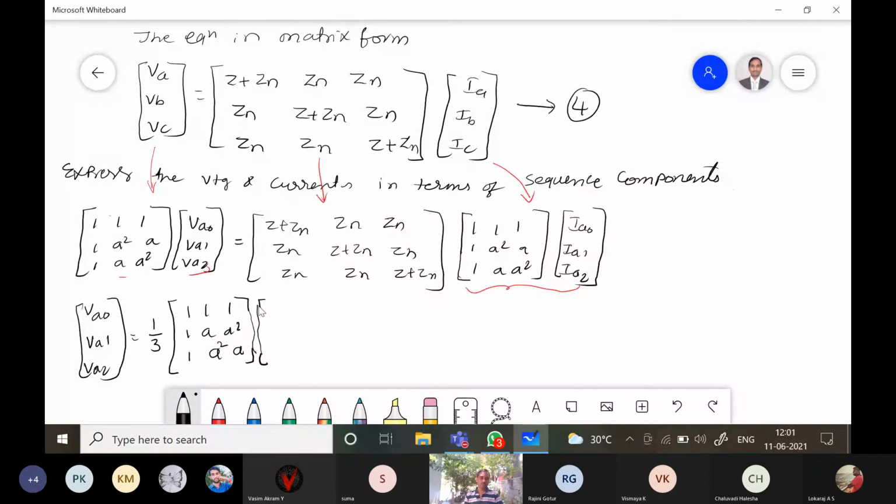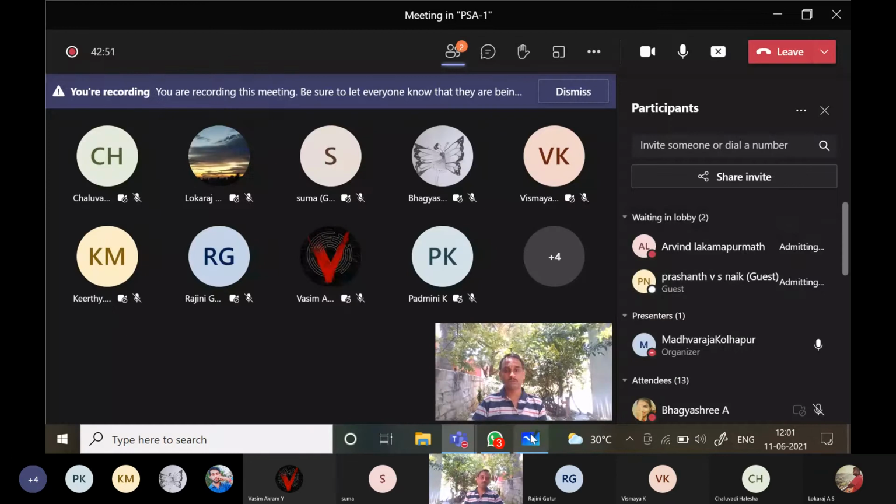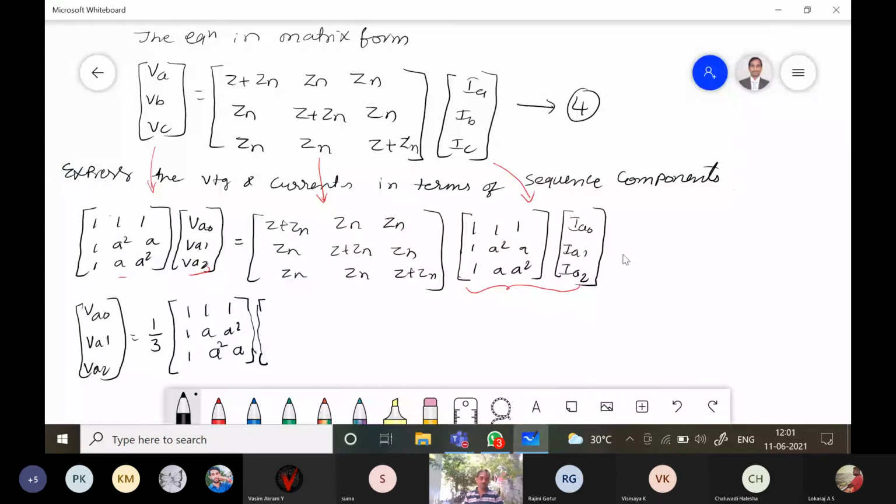This into this, into the Z matrix as it is: Z plus Zn, Zn, Zn; Zn, Z plus Zn, Zn; Zn, Zn, Z plus Zn. And this one is the identity.